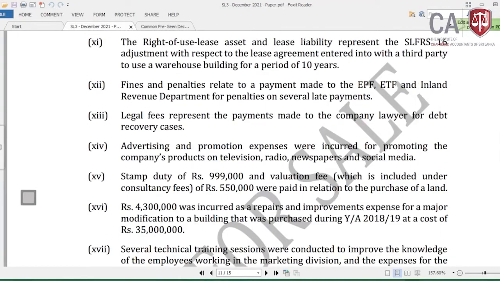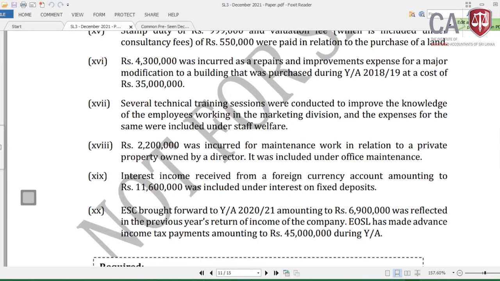Now let me come to the last adjustment. ESC brought forward for the year of assessment 2021 amounting to rupees 6.9 million was reflected in the previous year's return of income of the company. Now the previous year is the last year of the ESC. I mean previous year in this question, not in our previous year. Then in this question, previous year, which is 1920, it was the last year for the ESC.